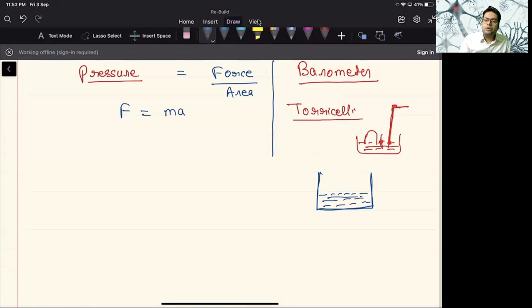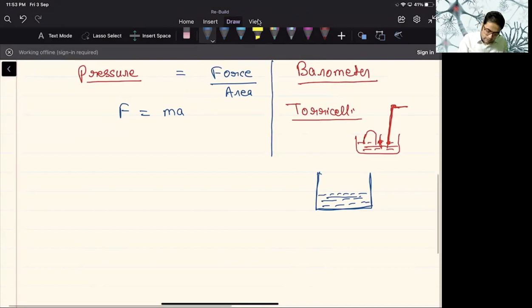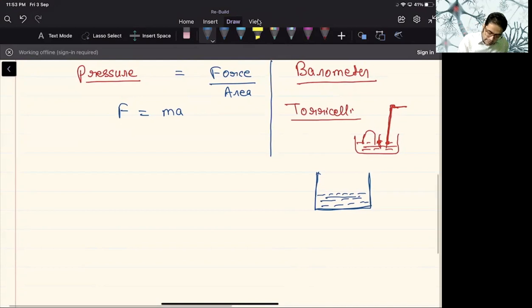So what Mr. Torricelli did, he took a tube, filled that tube with mercury, put his thumb over the top of that tube and inverted it like this over the tub full of mercury.